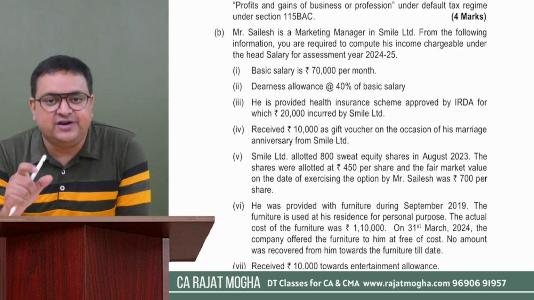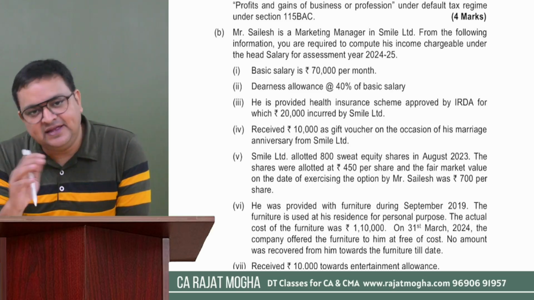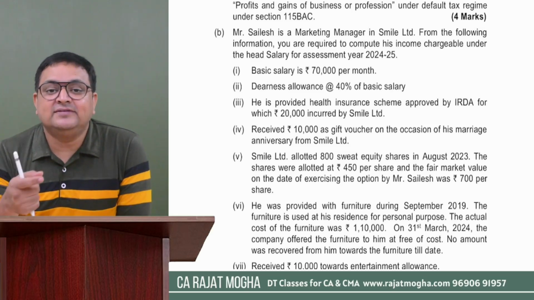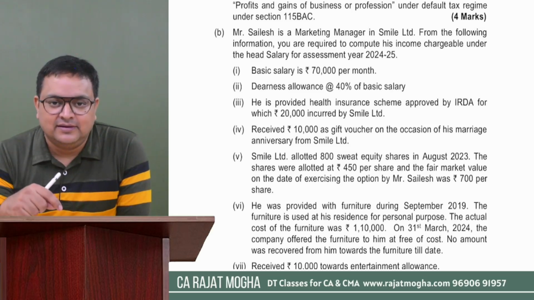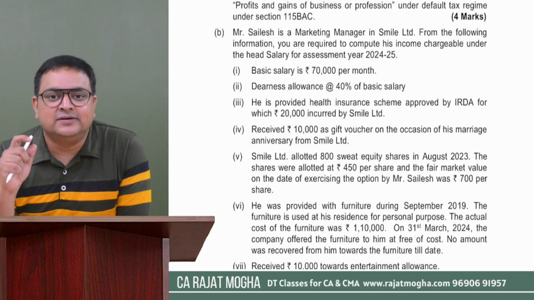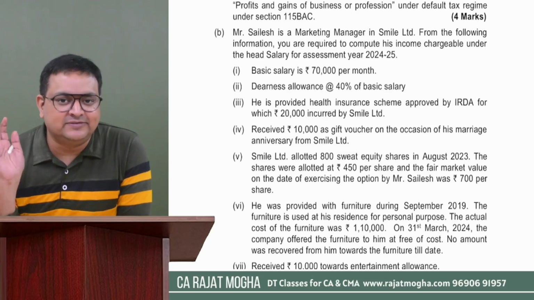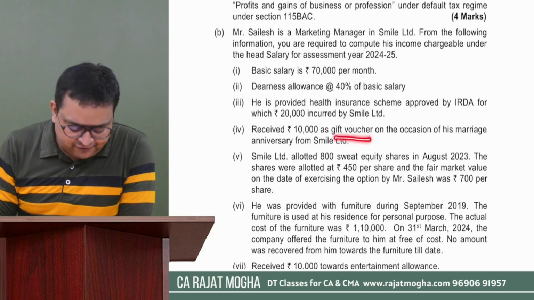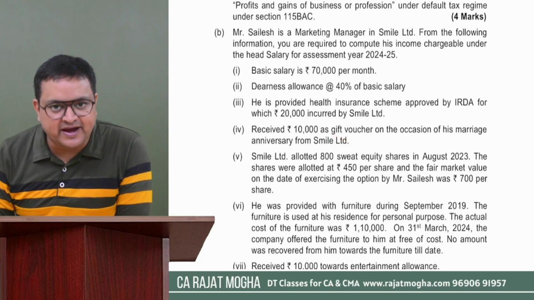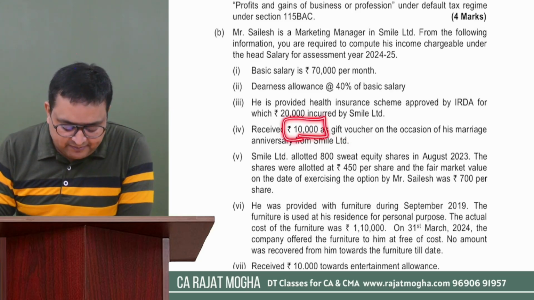If it is a cash gift, it is a kind of bonus, then it is fully taxable. But if it is a gift in kind and the value of that gift exceeds 5,000 rupees, then it becomes taxable. So here it is a gift voucher. So you will assume that it is in kind. So 10,000 will become taxable.